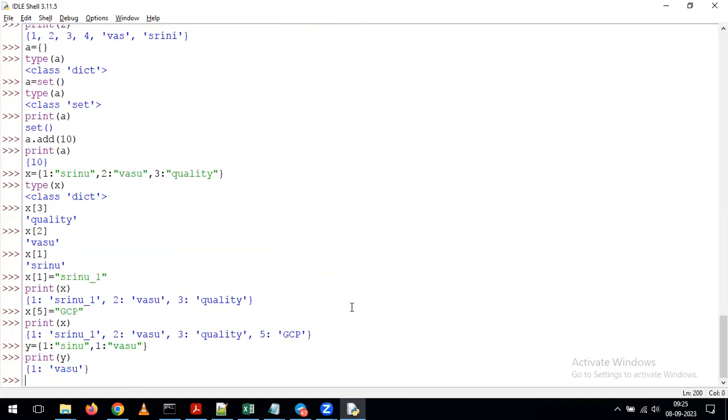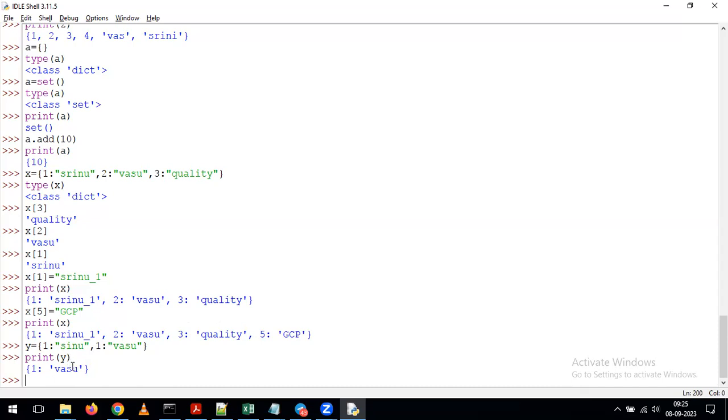What's happening? We gave the key value two times, 1 and 1, but out of these two, it shows the key only one time, 1. It is allowing it, but as part of displaying, it displays the key only one time. That too, whatever the last value you added, that value only will be displayed whenever we are maintaining duplicate key values. Indirectly, we can say that on a dictionary, we cannot maintain duplicate key values.